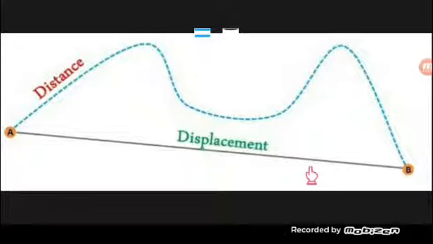Displacement yenyewe tunaangalia pale ambapo kitu kimeanzia na pale ambapo kilipo muda huo. Sasa gari imeanzia at point A, ikamove through this path, ikaenda mpaka point B. Ili tupate displacement moved by the car, hatu consider path taken by the car. Instead tunaangalia kwamba gari imeanzia wapi na muda huo iko wapi, then tunapima urefu kutoka pale gari ilipoanzia mpaka pale ilipo in straight line, is what we call displacement.